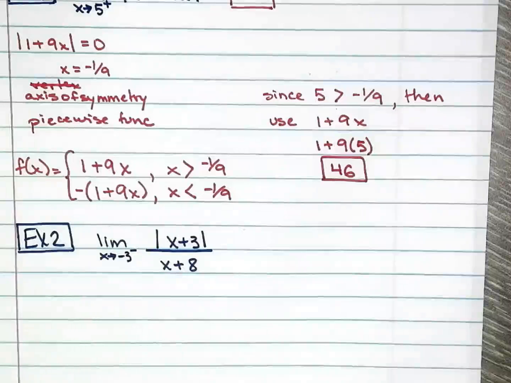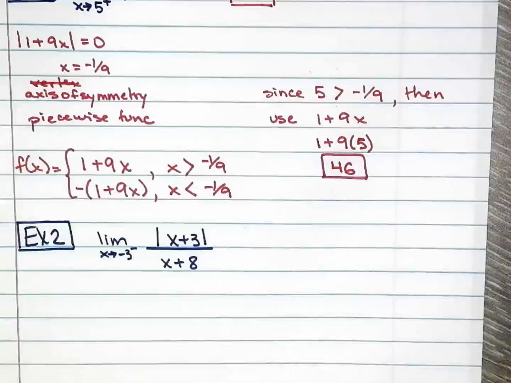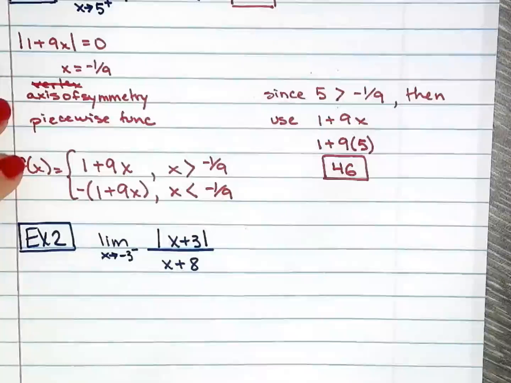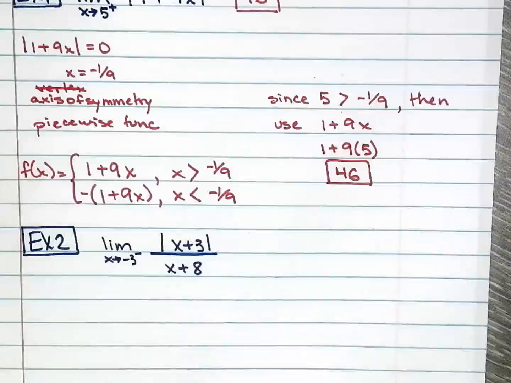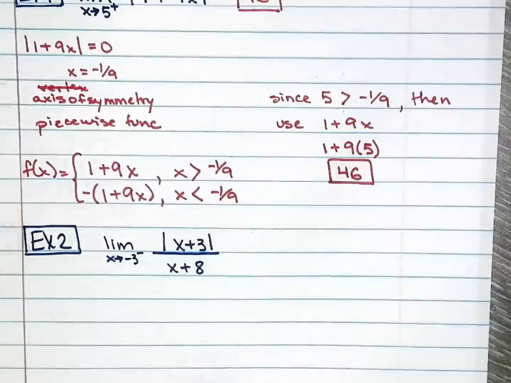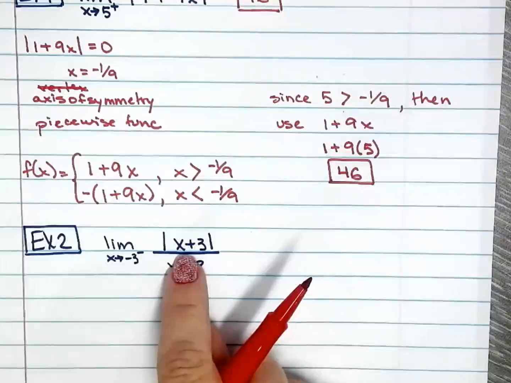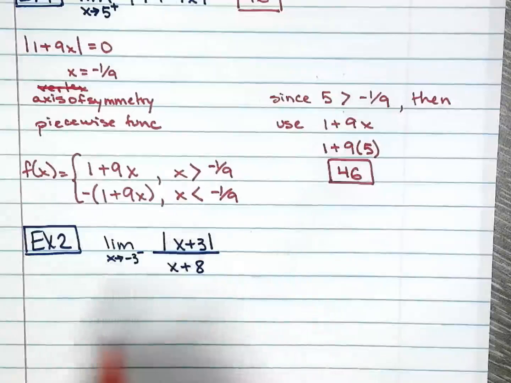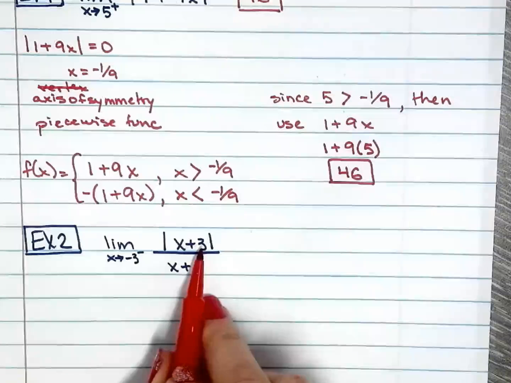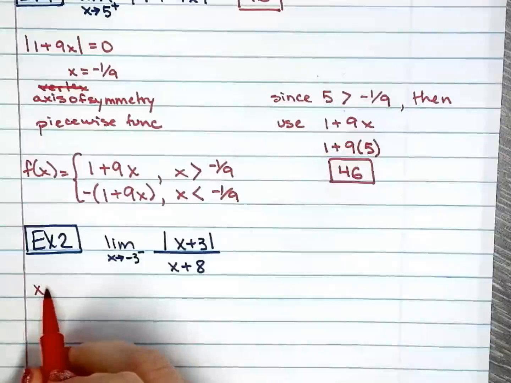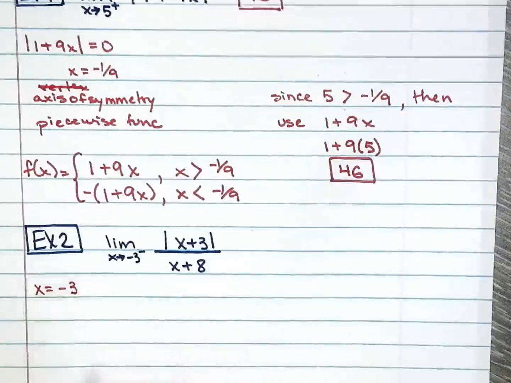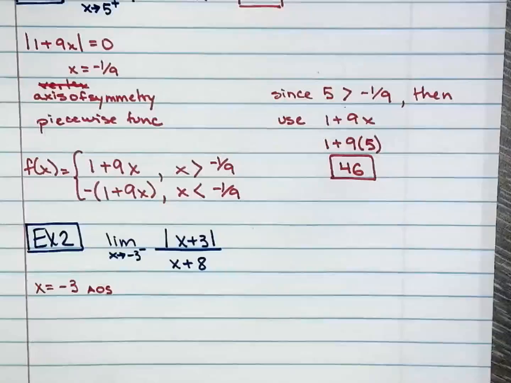So now you're like, whoa, rational functions on top of the absolute value. That's not working out for me. Hang in there, because as soon as you break this down and then you choose the right function to use under your piecewise function, everything will be okay. So first thing you need to do, you need to find the axis of symmetry, or when your absolute value function changes direction. So x plus 3 equals 0. So x will change direction right there when x is negative 3. Okay, so this is the AOS, the axis of symmetry.